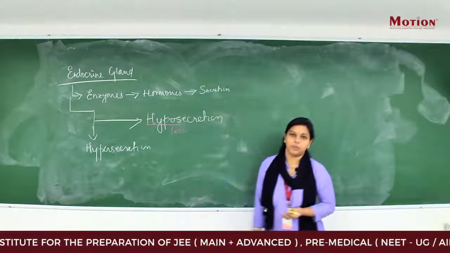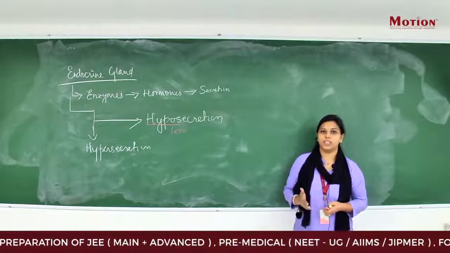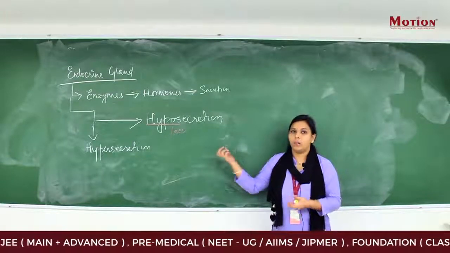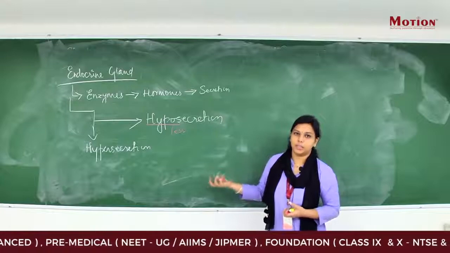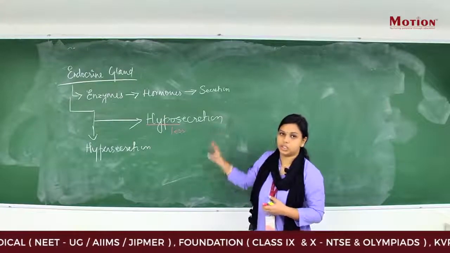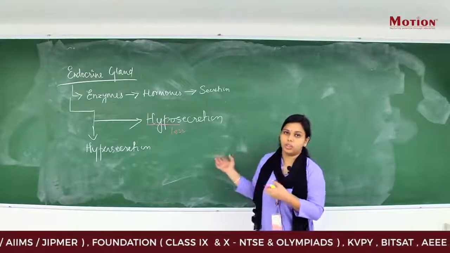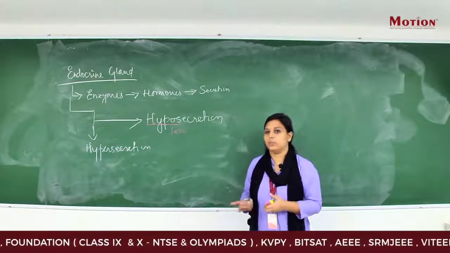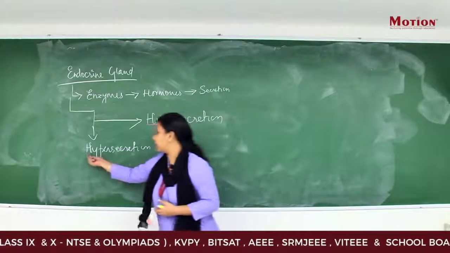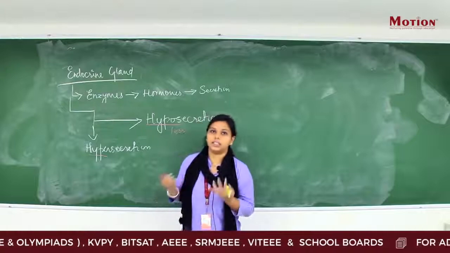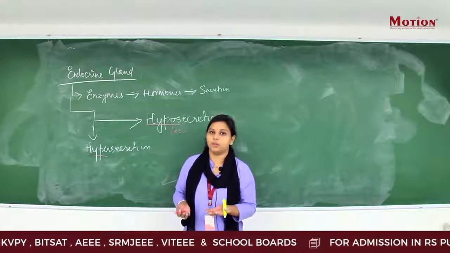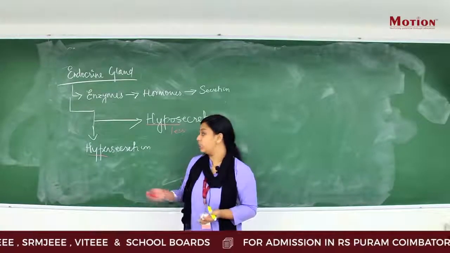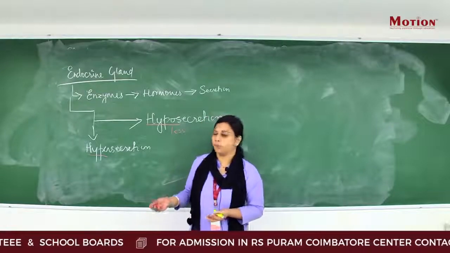So in the hyposecretion of the endocrine gland, a lesser amount of hormones is secreted, and that leads to certain disorders or deficiency in the human body. While in hypersecretion, there is an excess secretion of that particular hormone, and that leads to particular disorders in the human body.